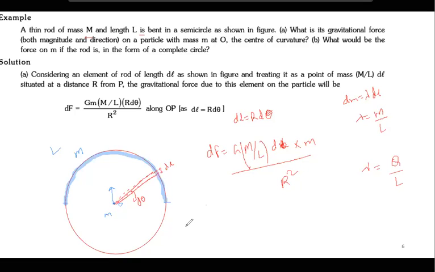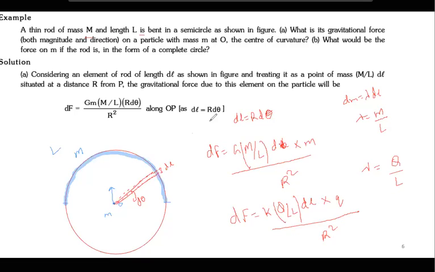Now, if this question is asked in electrostatics, it would have been dF is equal to k, capital Q by L, which is again lambda, into dl into small q divided by r squared. Think about it, yes or no?